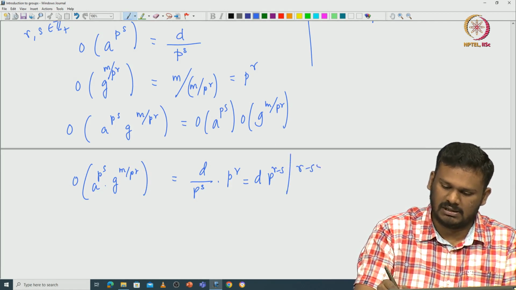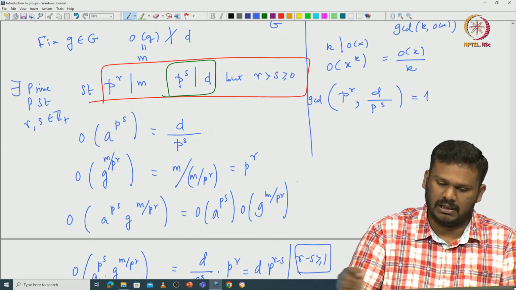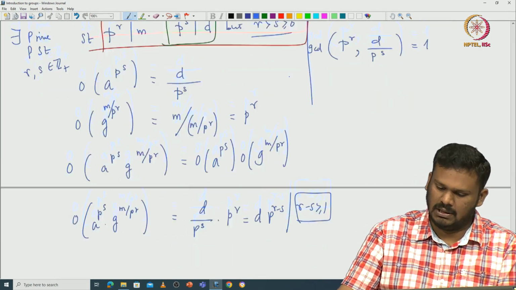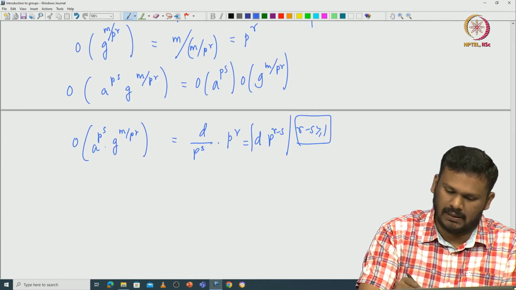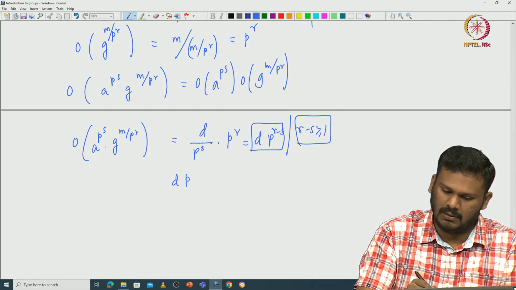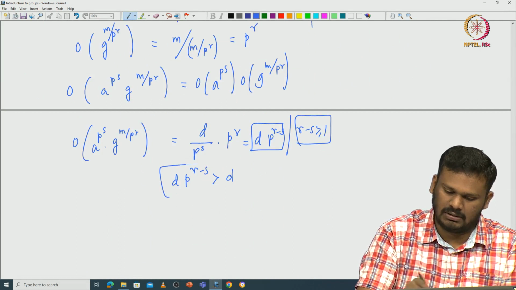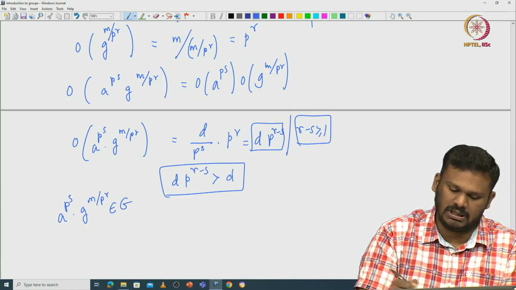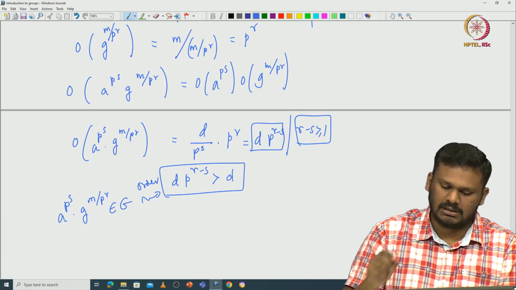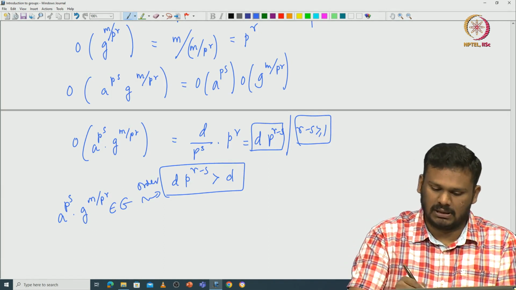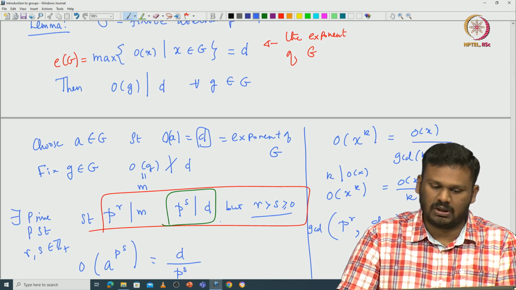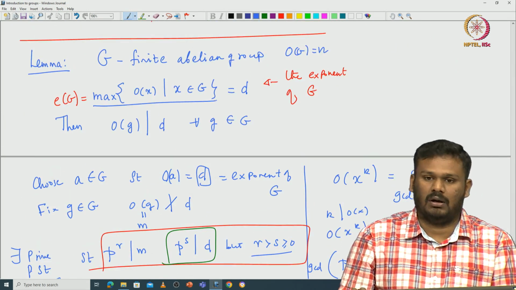But note that r minus s is greater than or equal to 1, because r and s have the comparison. r is not equal to s and r is strictly greater than s. So that means this number, whatever it is, d p power r minus s, is strictly greater than d. So you have produced some element a p power s times g power m divided by p power r inside G, whose order is strictly greater than d. That is actually a contradiction, because we started with d being the exponent of G. So that is the max of all orders.